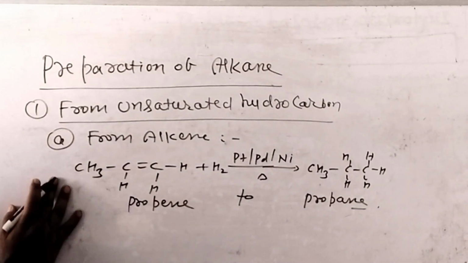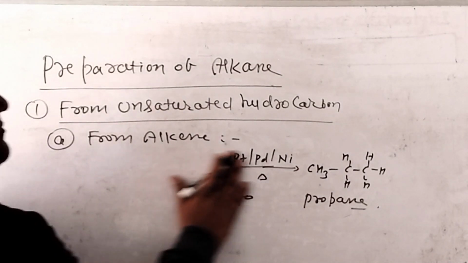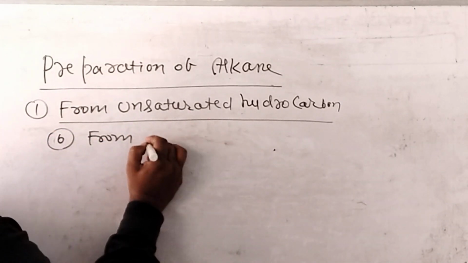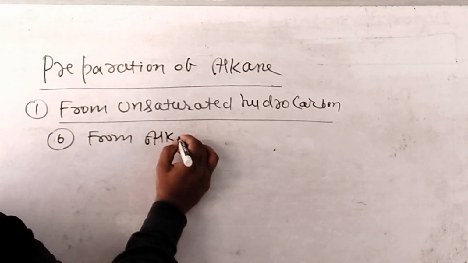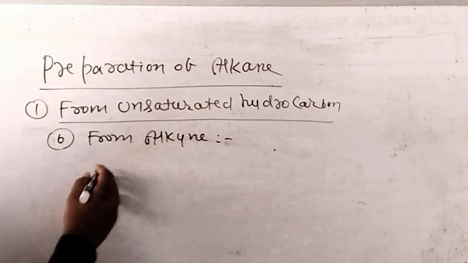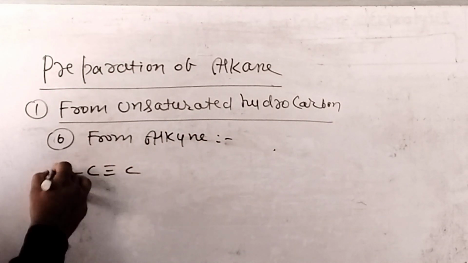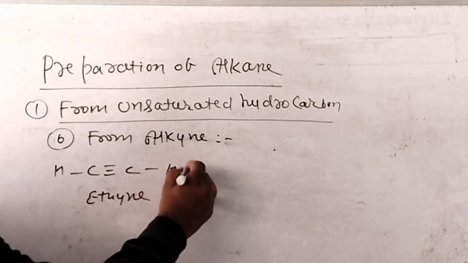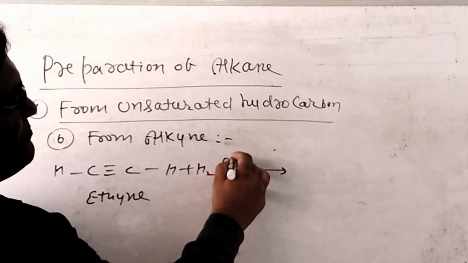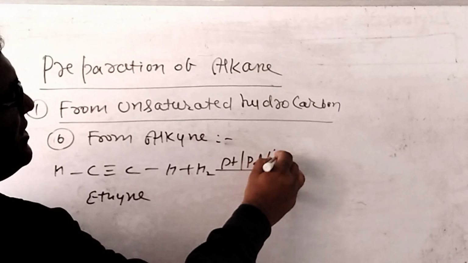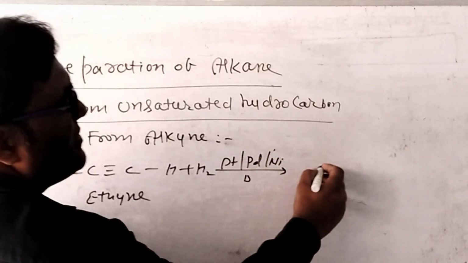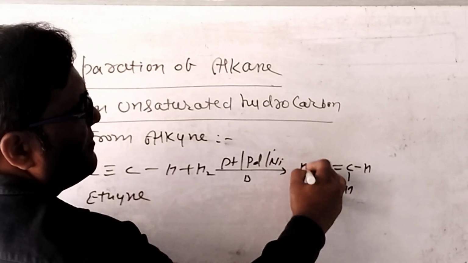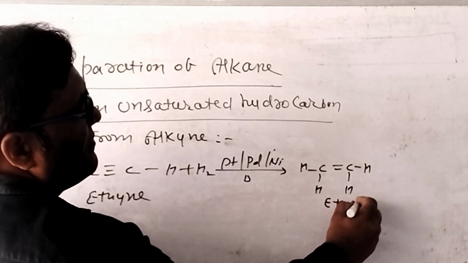Now the next process, B, is from another unsaturated hydrocarbon, alkyne. The first compound of alkyne is ethyne, which reacts with H2 in presence of Pt, Pd or Ni. After heating we can get ethene.